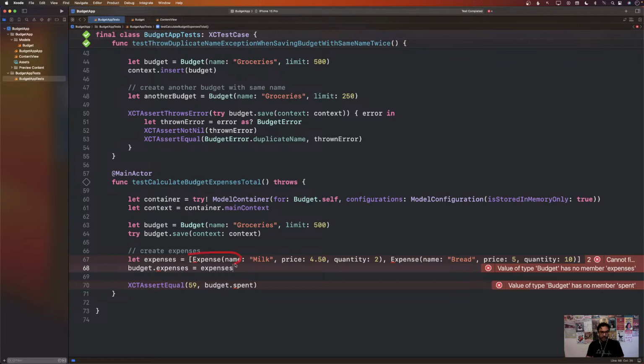If I run this, it's not going to work. There is no such thing as expenses. There is no property called expenses on the budget. Everything is going to fail. This means the test is telling us to go ahead and add an expense.